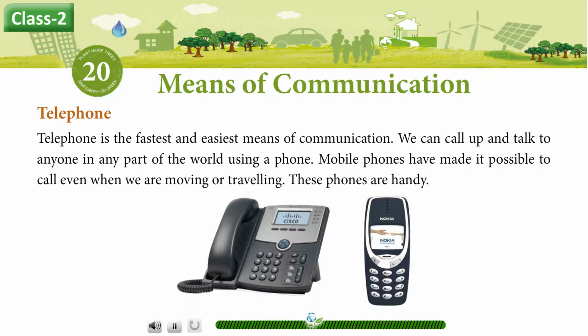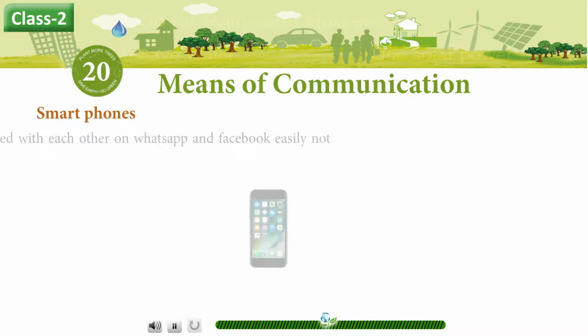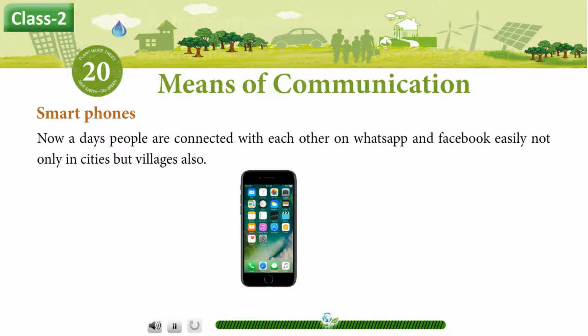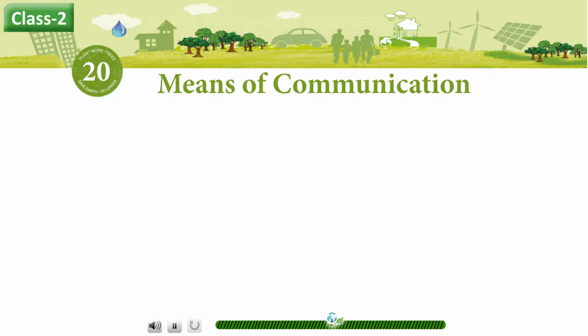Telephone is the fastest and easiest means of communication. We can call up and talk to anyone in any part of the world using a phone. Mobile phones have made it possible to call even when we are moving or traveling. These phones are handy. Smartphones. Nowadays, people are connected with each other on WhatsApp and Facebook easily, not only in cities but villages also.